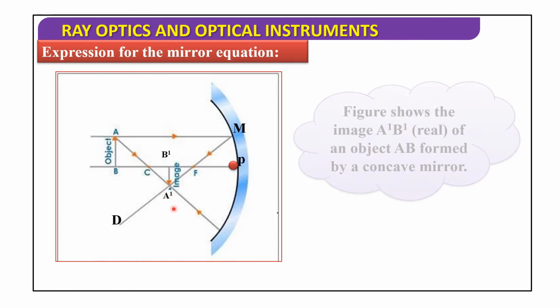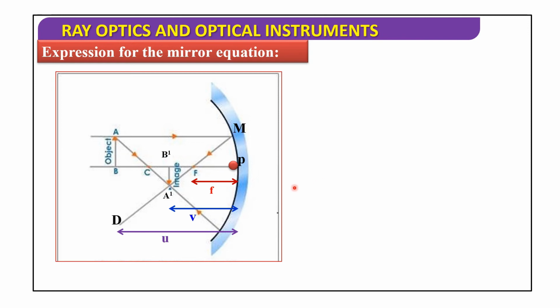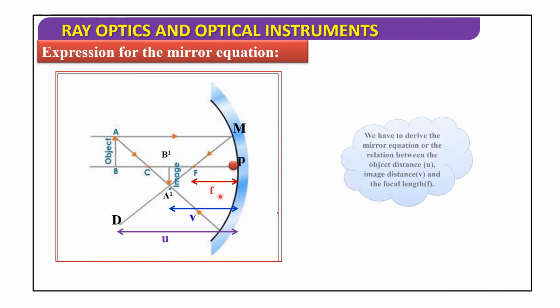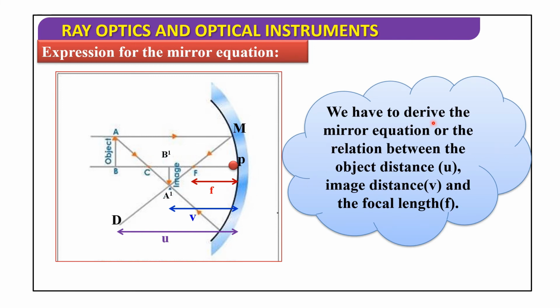Next, focal length, image distance, object distance. Object distance is denoted by letter u, image distance is denoted by letter v, and focal length is small f. Next, we have to derive the mirror equation, or the relation between the object distance, image distance and focal length f.